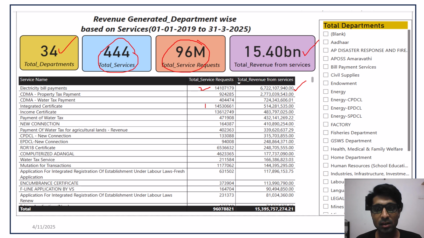Also, we can see around 34 different departments available filter wise. Whenever we click on a particular department, we can see the total number of services as well as the total service requests and the revenue generated in each department in further slides. Here we can see the correlation of 96 million with the 15 billion, 15.39 to 15.4 billion. The sum of the revenue of all the service requests can be seen here.